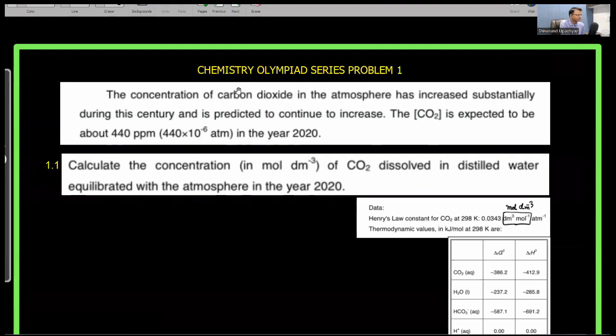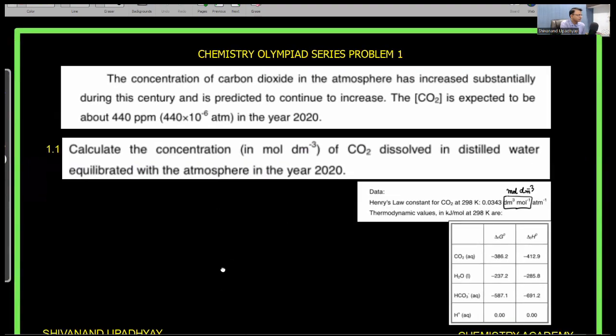This question was framed long back, so 2020 has passed now, but yes, the question is related to it. Calculate the concentration in mole per decimeter cube, decimeter cube meaning liter, of carbon dioxide dissolved in distilled water equilibrated with the atmosphere in the year 2020.